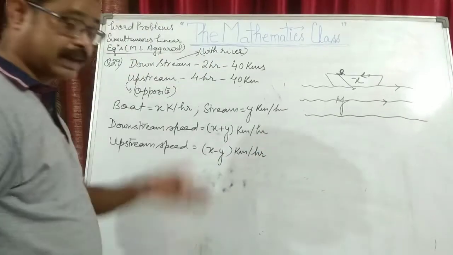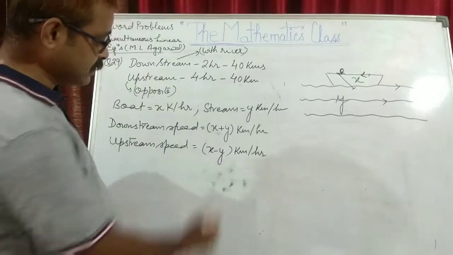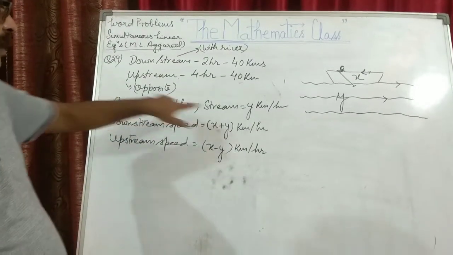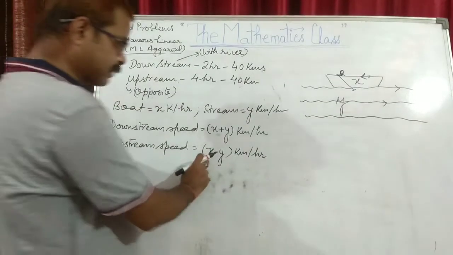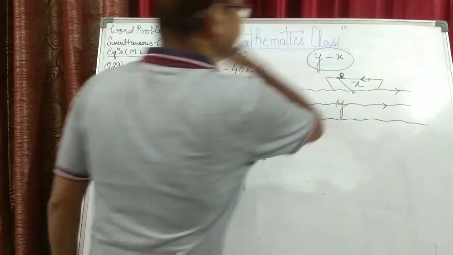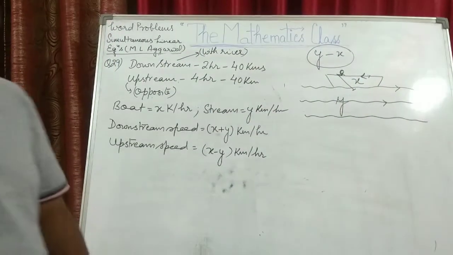Now, can we write it as y minus x? Here I took the boat first, so I would have taken y for the stream. Can we write y minus x for upstream?